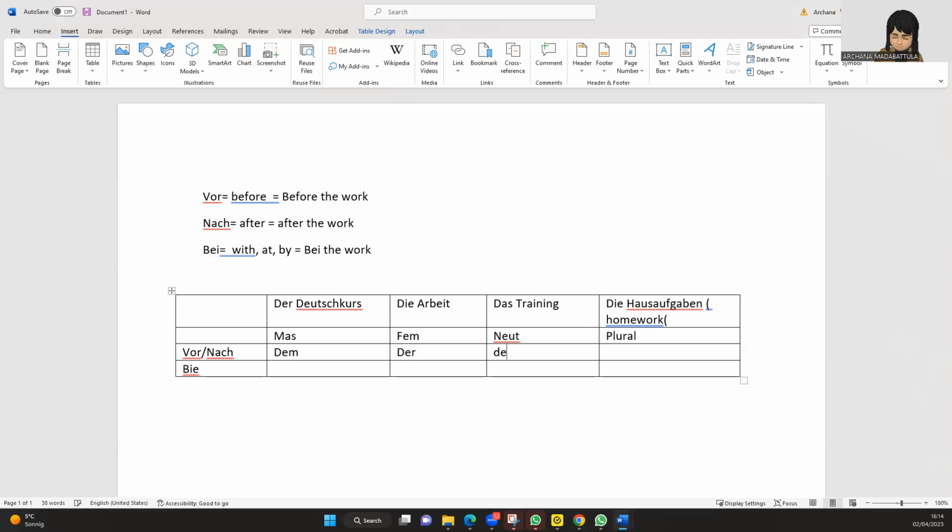Neutral it becomes dem. For plural it becomes den. Bei it becomes beim. Why? I'll explain in a minute. For Arbeit, for feminine it becomes der. Neutral it becomes beim. And finally the plural form it becomes den.